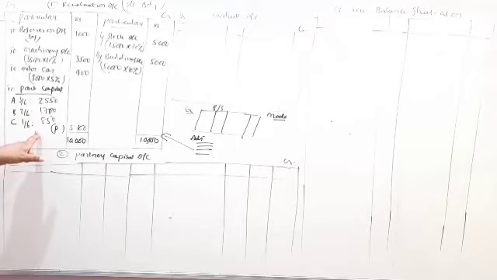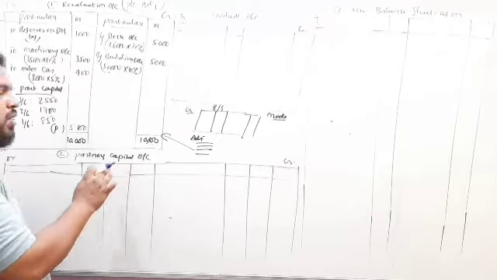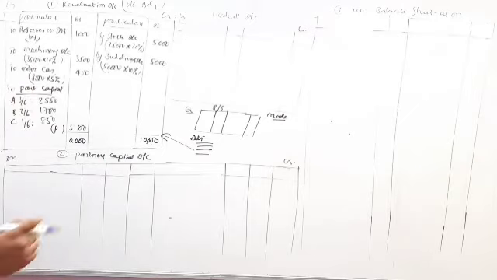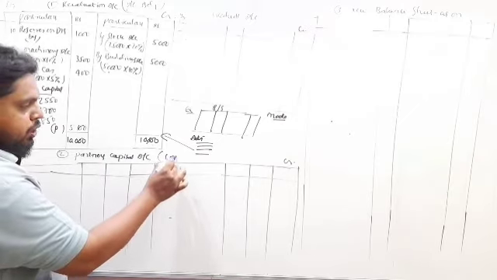In the absence of the old profit sharing ratio, this revaluation account profit or loss we have to share equally among the partners. So this is the revaluation account. And next, second step, partners' capital account. This is the combined partners' capital account here.